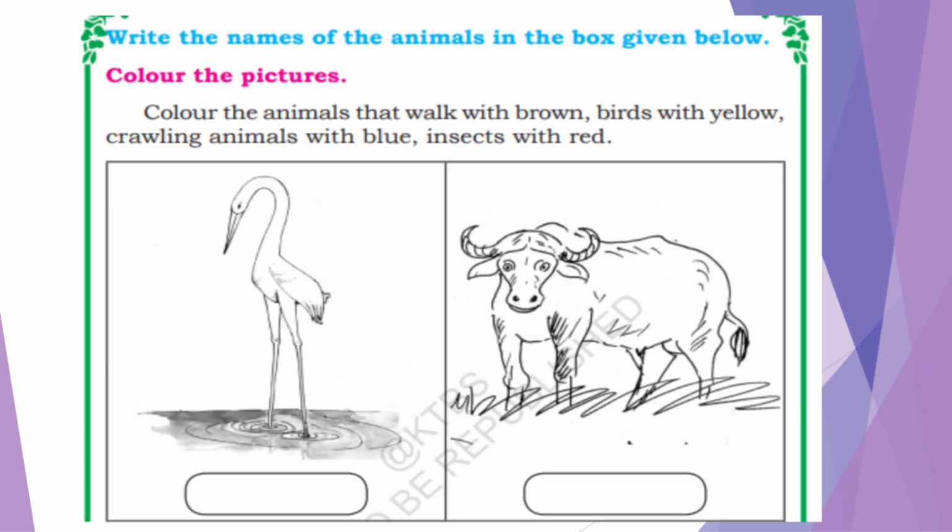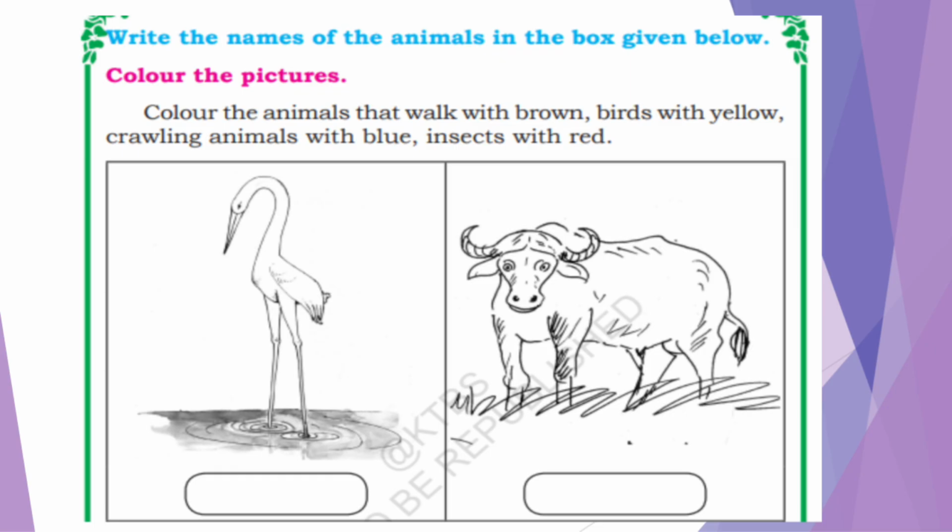Next exercise. Write the names of the animals in the box given. What we have to do? We have to write the names of the animals in the given boxes. Next, what we have to do? Color the pictures. Color the animals that walk with brown, birds with yellow, crawling animals with blue, insects with red. We have to write the names of the animals and color them: walking animals with brown, birds with yellow, crawling animals with blue and insects with red.